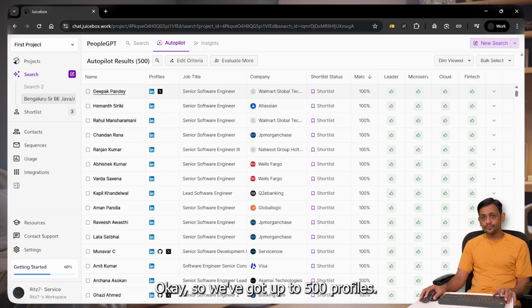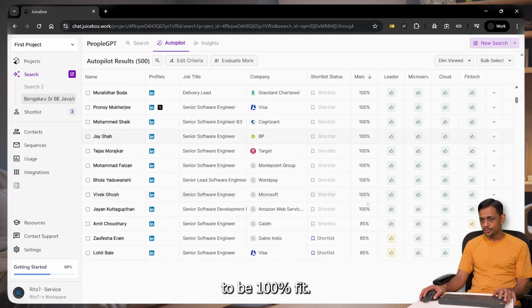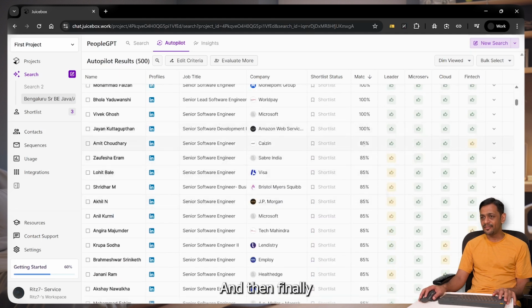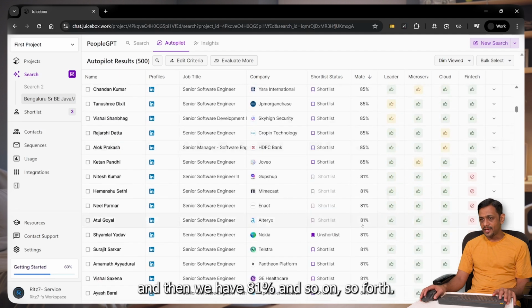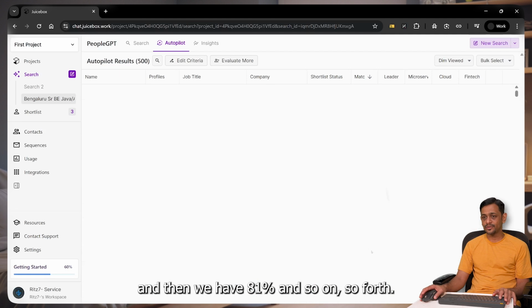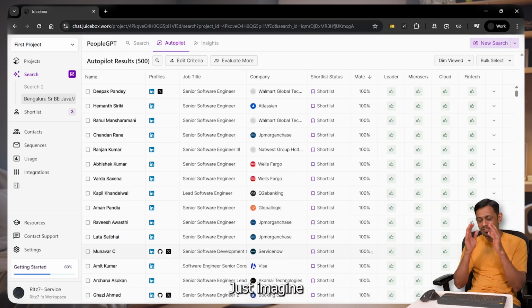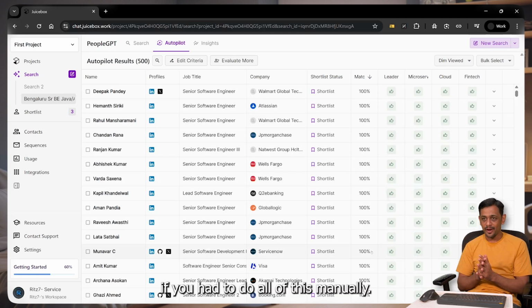So we've got up to 500 profiles, okay, and you can see where they're working and stuff like that. And you've got the matching scoring as well. So we have got a lot of them to be 100% fit, and then finally we have a few more at 85%, and then we have 81%, and so on and so forth. Just imagine if you had to do all of this manually, how much time would you take?